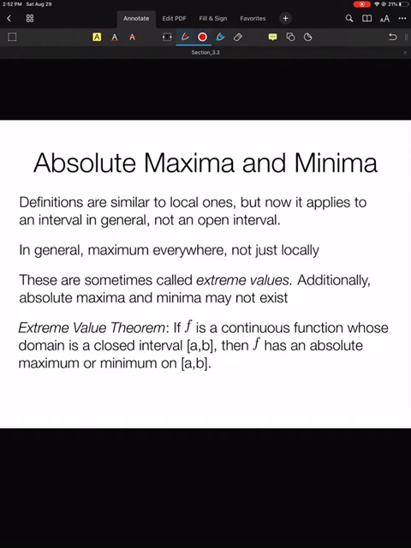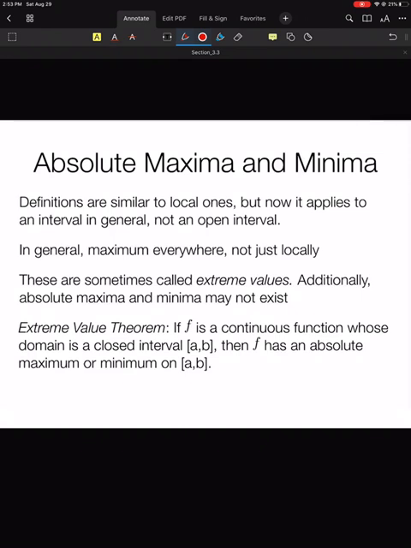So, the absolute minimum and maximum of a function is determined pretty similarly to the local minima and maxima definition, but there is something very important. The definitions are similar to the local ones, but now it applies to an interval in general, not an open interval. So now you need to look everywhere on the function, not just a small interval.